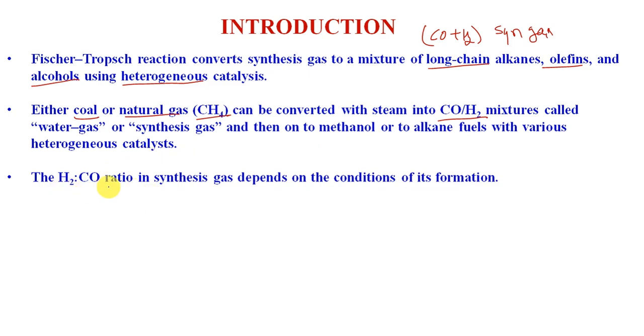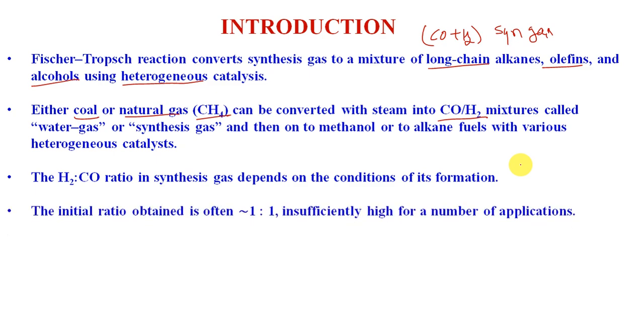The ratio of H2 and CO formed in synthesis gas depends upon the conditions of its formation. That means the conditions under which we are getting CO plus H2 decide the ratio in which H2 and CO are present. The initial ratio obtained is approximately 1:1, which is insufficiently high for a number of applications.